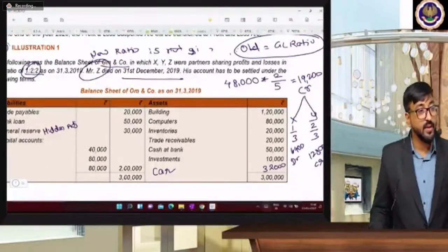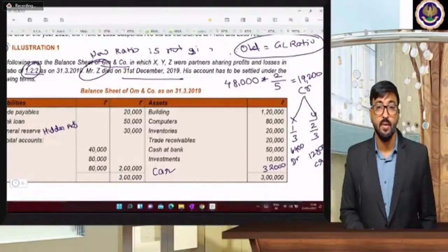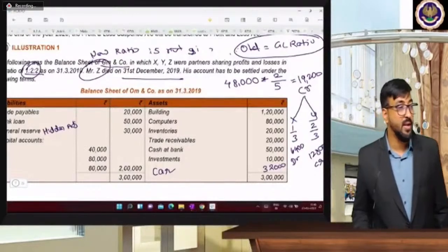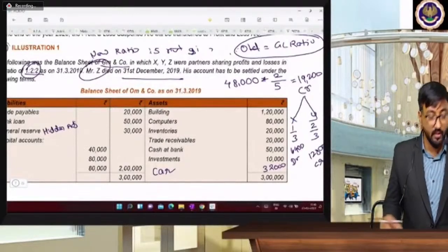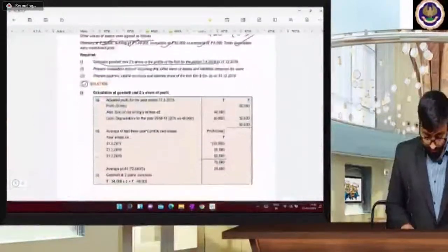So who is getting the amount? Z. And who will bring this amount? X and Y. In which ratio, beta? Gaining, losing ratio. So let's check the answer.